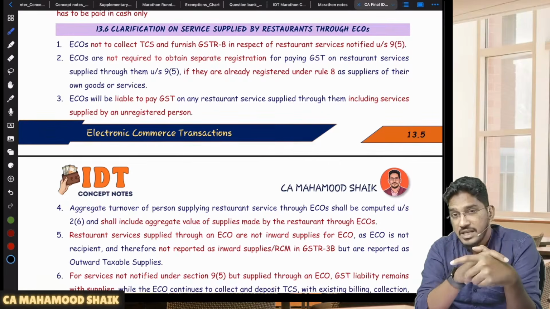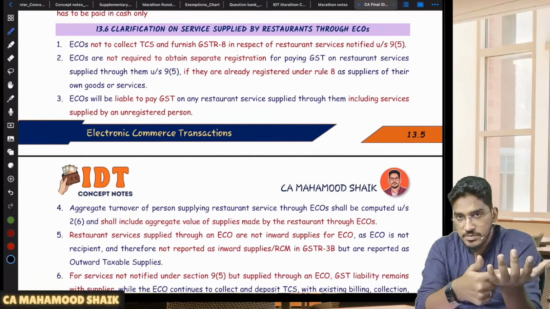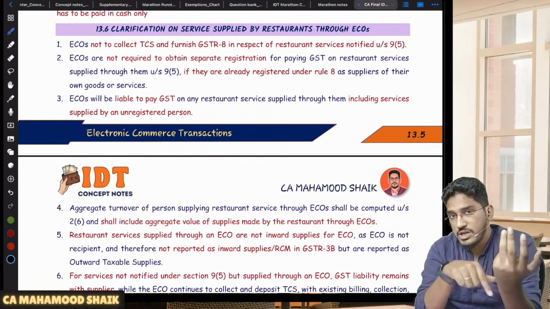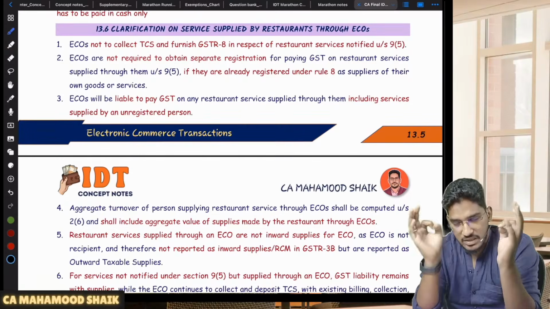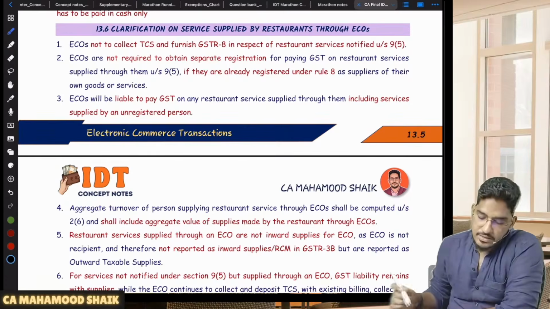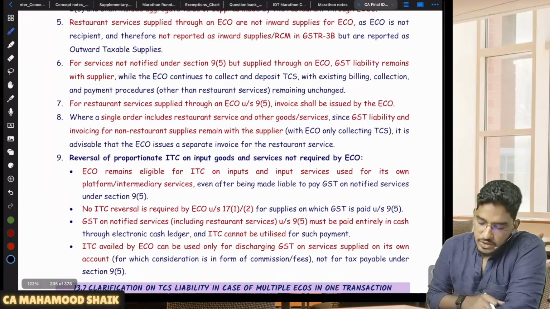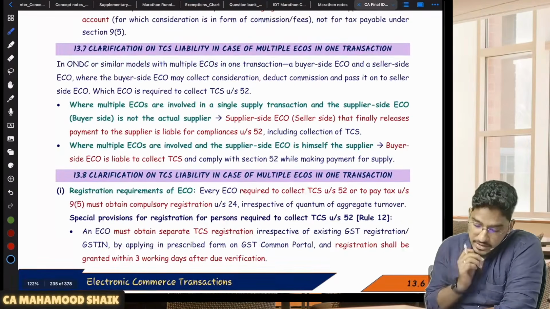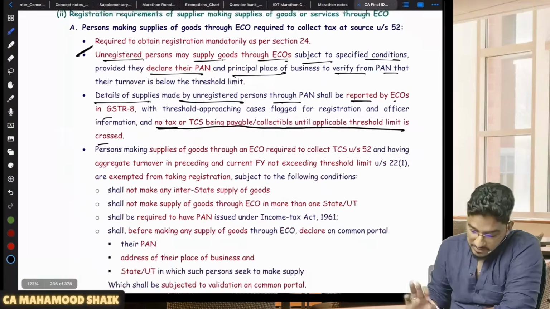In that case, will TCS be collected, sir? Yes. If the supplier is a registered person, and even if he is a composition dealer, if he is making supply through the e-commerce operator who is required to collect TCS under section 52, still TCS will be collected. So these are all the various circumstances where there will be TCS and where there will be no TCS. All that we have covered.